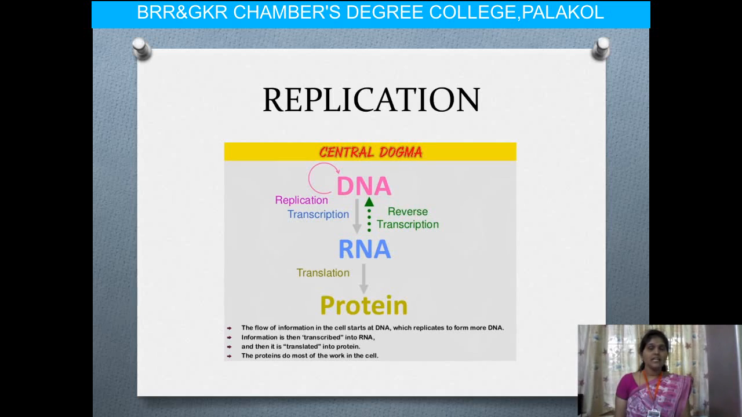If the DNA is converted into RNA, that is called transcription. If the same RNA is again converted into DNA, that is called reverse transcription. If RNA produces protein, that is called translation. This is the central dogma of life. Okay, this is the flow chart for